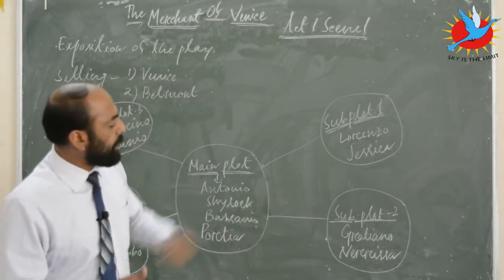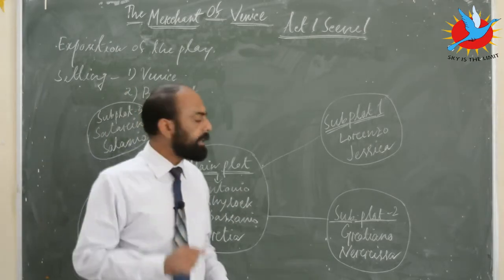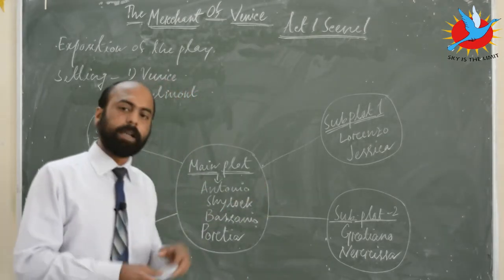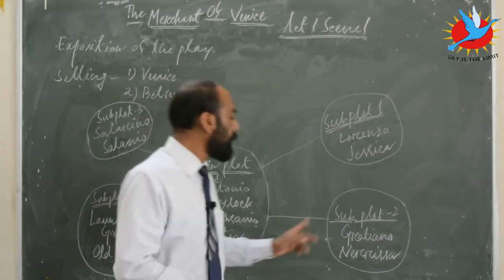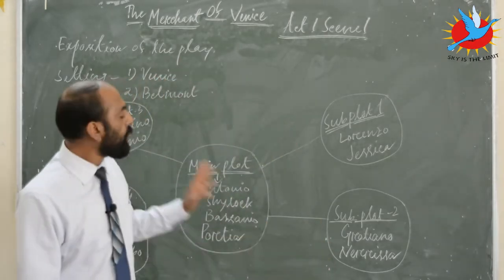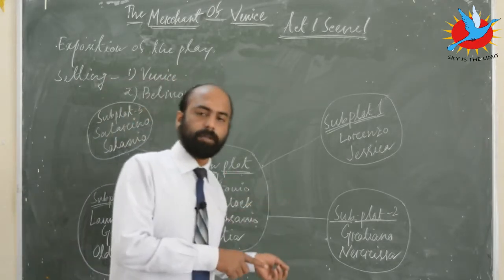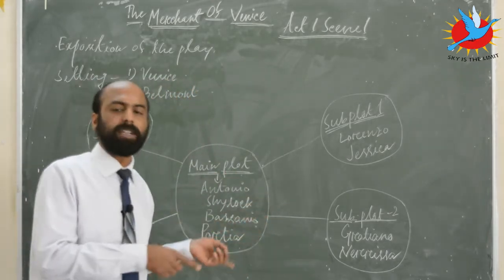Coming to subplot number 2, it also involves two main characters of the play. One is Graciano, once again a friend to Antonio as well as Bassanio. It also involves Nerissa. Remember this name? One of the most important characters of the play. Now Nerissa is a maidservant to Portia.